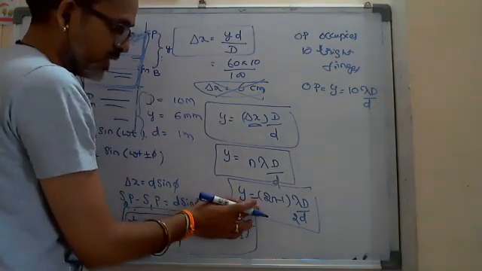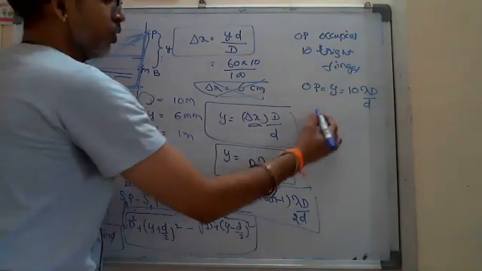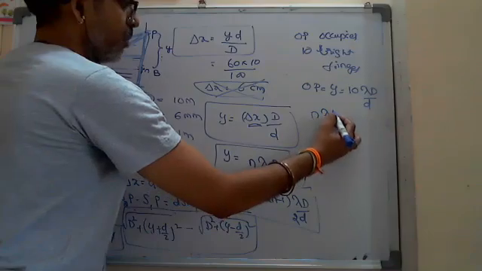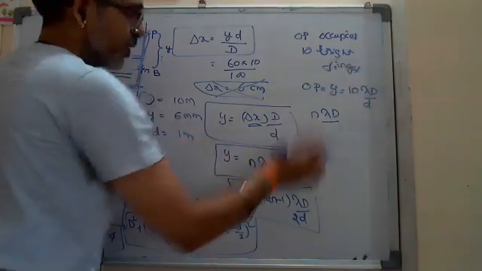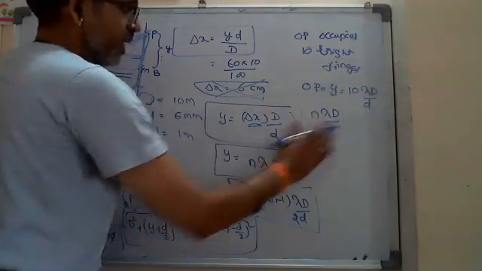So I don't use this equation now. Immediately I have to go to y equals n lambda D by d, and I substitute there 10 lambda D by d.